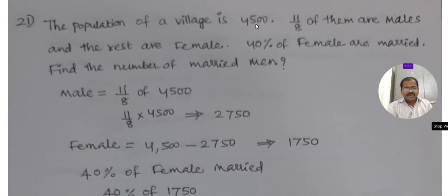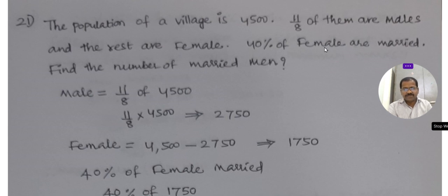You see here, the population of a village is 4,500. 11 by 18 of them are males, and the rest are female. Out of 4,500, 11 by 18 are male, the remaining are female. 40% of females are married. Then find the number of married men. If we know the 40% of females who are married, that is the number of married men. That is the answer.